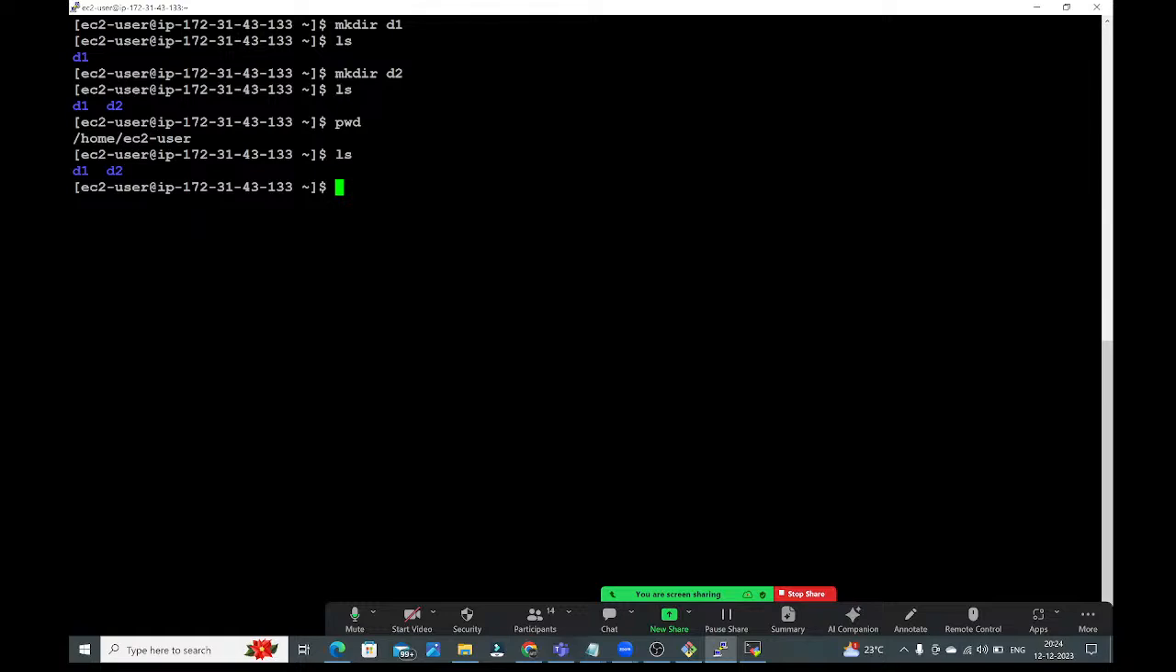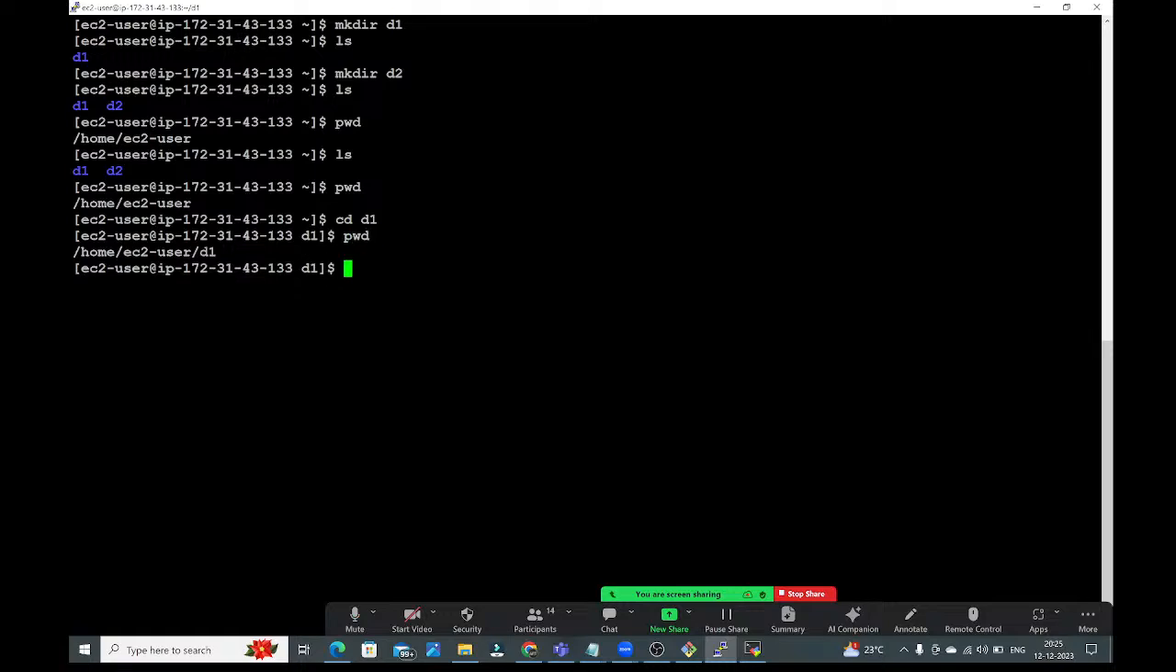Is it clear? Okay. Now I want to go inside the directory file. If you want to go inside the directory file, here we have cd. cd stands for change directory. Now currently we are in home EC2-user. From here, I want to go inside the d1 directory. For that, cd space d1. Right, where are we? Inside the d1. You can check pwd. See guys, home EC2-user d1.